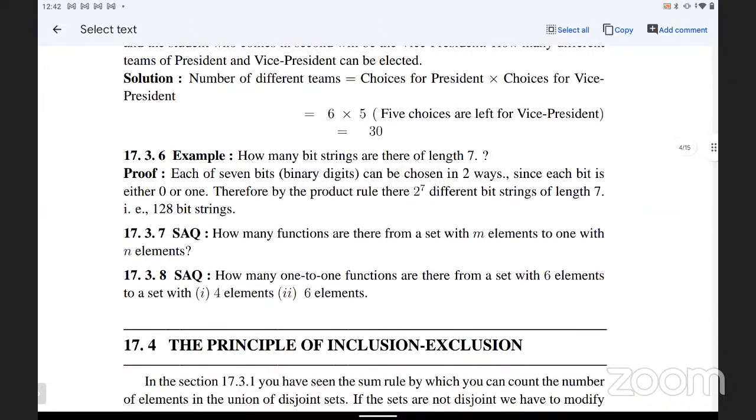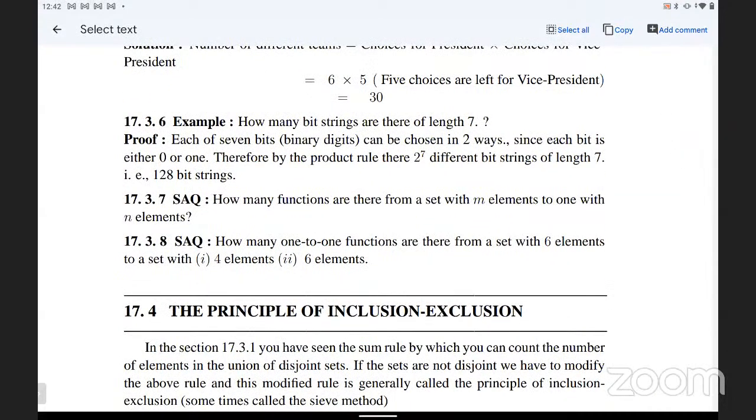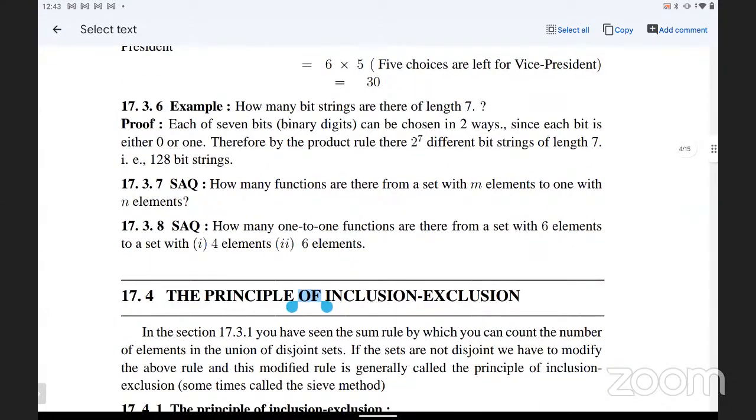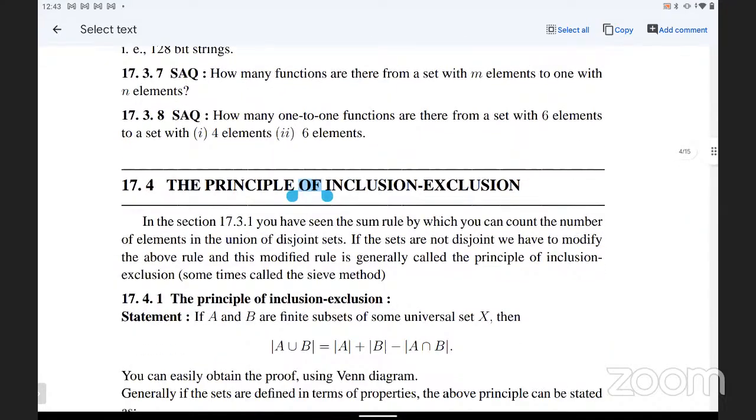Next, another example: how many bit strings are there of length 7? Each of the 7 bits, meaning binary digits, can be chosen in 2 ways, since each bit is either 0 or 1. So it is 2 to the power of 7, by the product rule. These are the strings of length 7 that we can form in different ways. So 2^7 ways, with 7 choices for the bit selections.